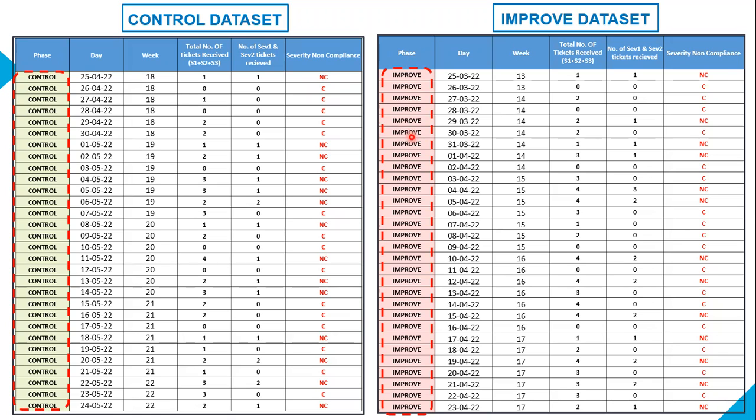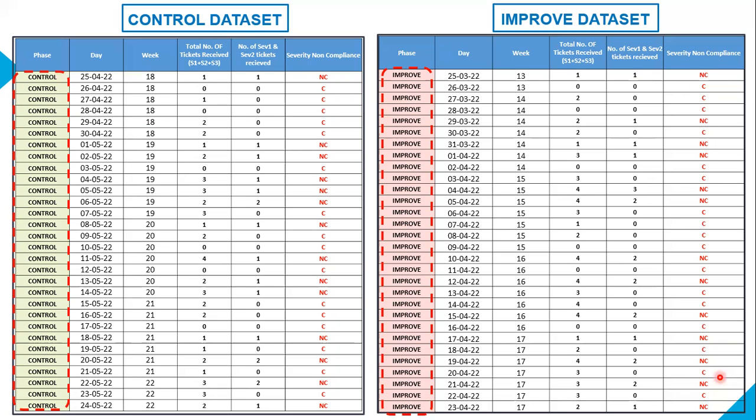And importantly, all we need to remember is these words. They have to be in capital letters, and secondly, we shouldn't have a space after the last letter. So in control phase, after L, we are not supposed to have any space, and in improve phase, we are not supposed to have any space after the final letter E. So both of these data, one below another, this is what we're going to paste, and then we're going to take this phase column and severity non-compliance column.